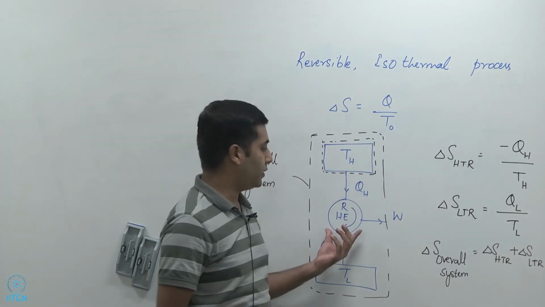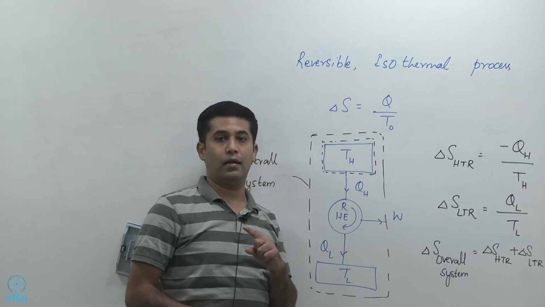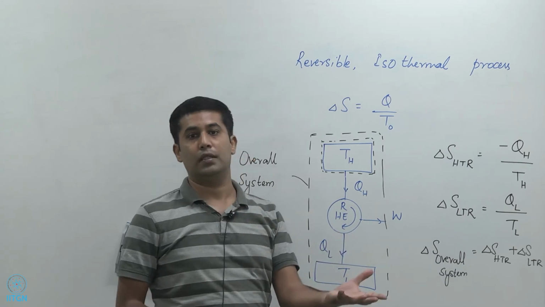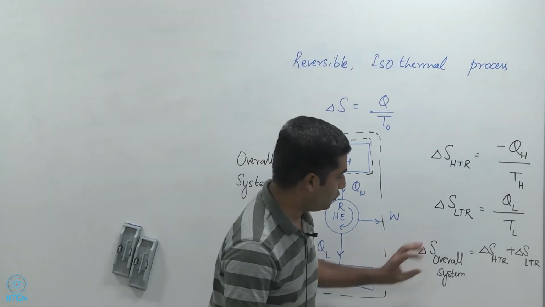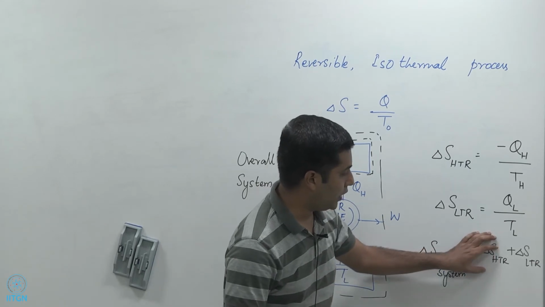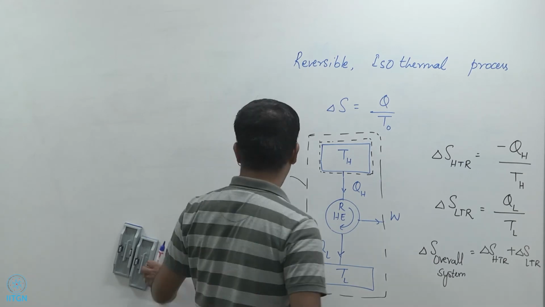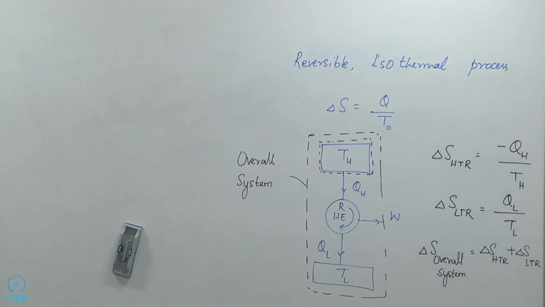I'm not adding here the change in entropy of the engine itself, because that's operating in a cycle, and so over a cycle the change in entropy should be 0, because entropy is a state function. So therefore the delta S of the overall system is delta S of the high temperature reservoir plus that of the low temperature reservoir. So that should in turn be equal to